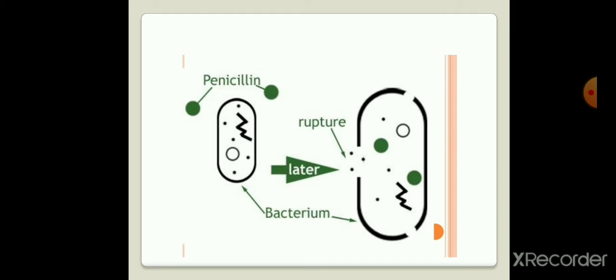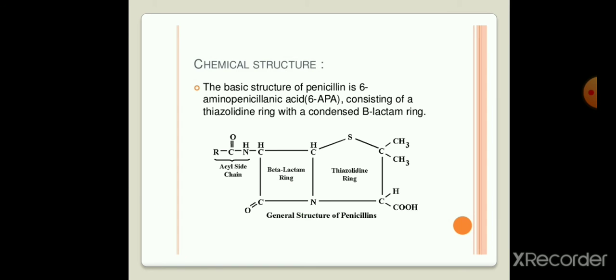But this particular Penicillium species ruptures the cell wall of bacteria. This is a bacterial cell wall, and the penicillin ruptures it, and when the cell wall is ruptured, the nutrients present in the bacterial cell come out, that is, lysis of the cell wall takes place, and hence the bacteria doesn't grow. This is the general mechanism for bacteria.